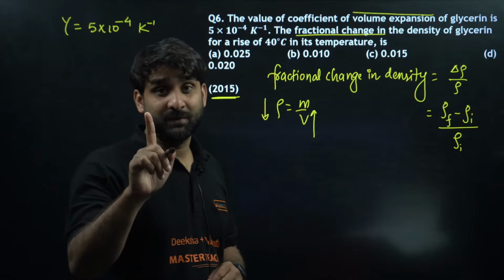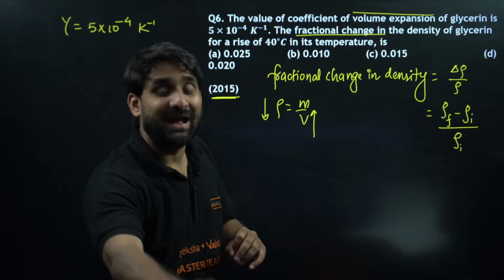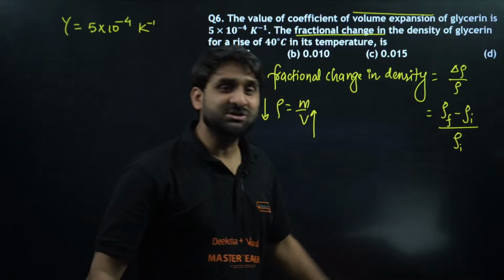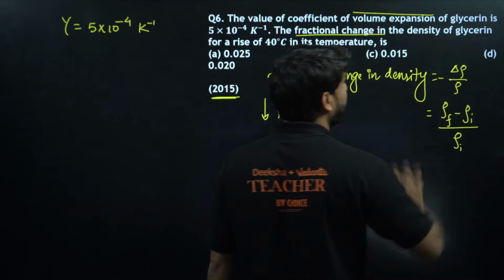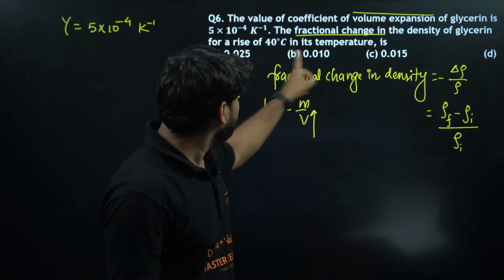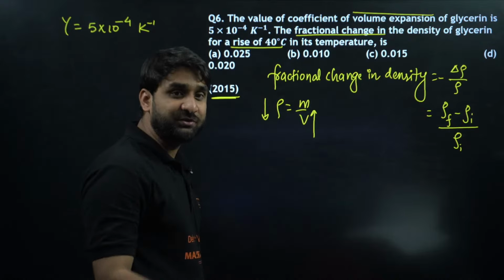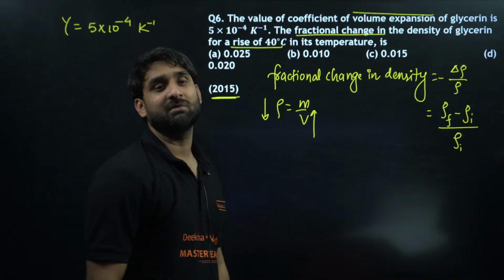Always keep it in mind. With the increment of temperature, density decreases, and that is why the final density will be smaller and the initial density will be larger. That's the reason why it always comes out negative. We can mark the negative sign. Why? Because the temperature is increasing. You can see here, for a rise of 40 degrees centigrade from 0 to 40 degrees, the volume will increase, but the density will decrease.